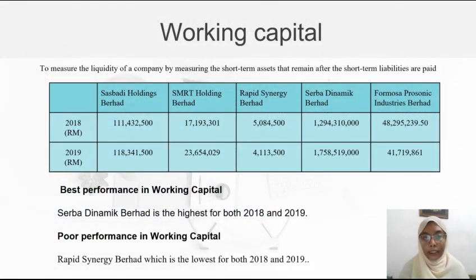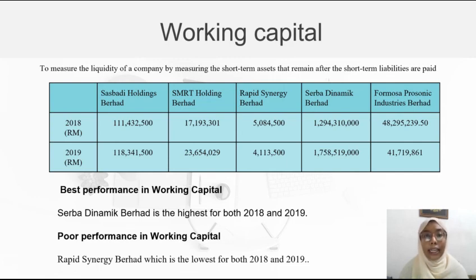Now, working capital. Working capital measures the liquidity of a company by measuring the short-term assets that remain after the short-term liabilities are paid. After we analysed the 5 companies, the best performance in working capital is Serba Dynamic Berhad, because the company has the highest amount for both years, 2018 and 2019. The poor performance in working capital is Rapid Synergy Berhad because it has the lowest amount for both years 2018 and 2019 compared to other companies.